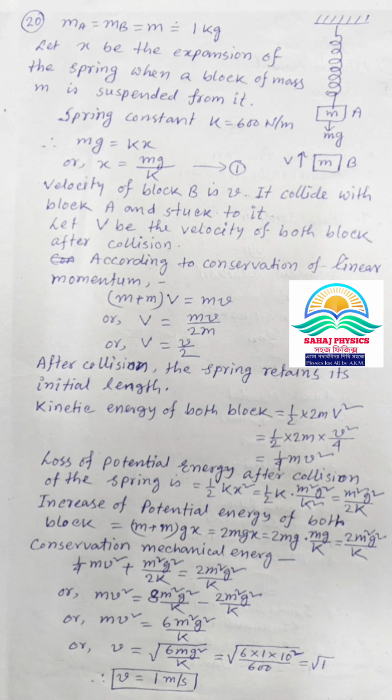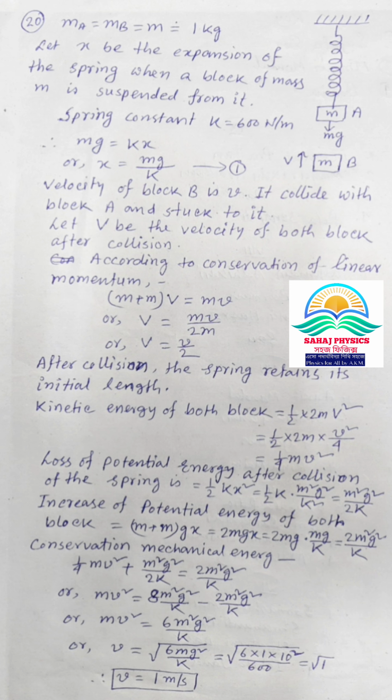The velocity of block B is small v. It collides with block A and sticks to it. Let capital V be the velocity of both blocks after collision. According to conservation of linear momentum, we can write (m + m)V = mv, or V = mv/2m, or V = v/2. After collision, the spring retains its initial length.